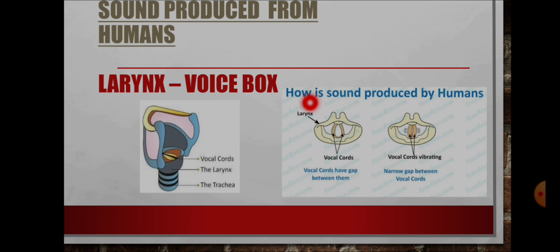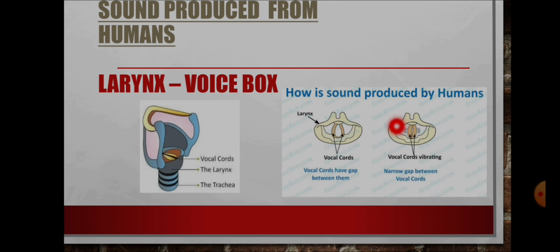The larynx is also known as the voice box. Okay? The larynx is made of cartilages. Cartilage is nothing but the soft bone of the body. In the larynx, there are two vocal cords. You see, two vocal cords are there. The vocal cord is a stretched rubber membrane.